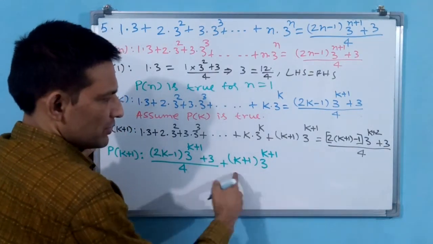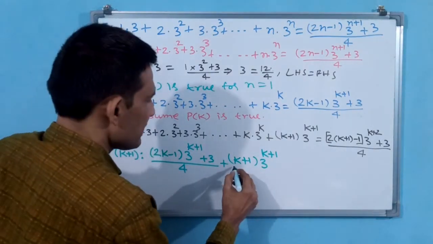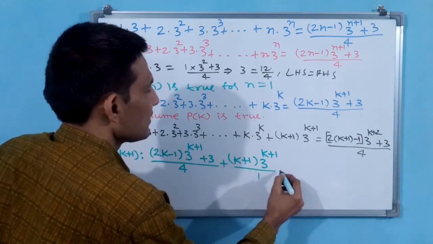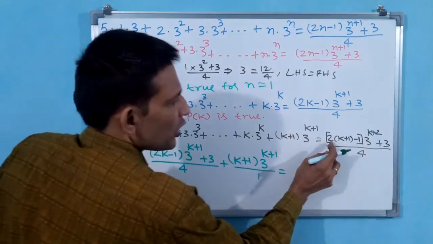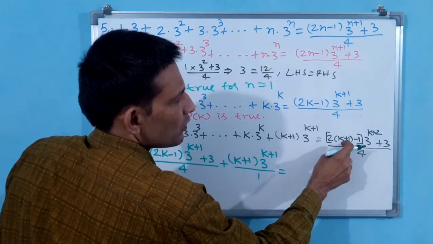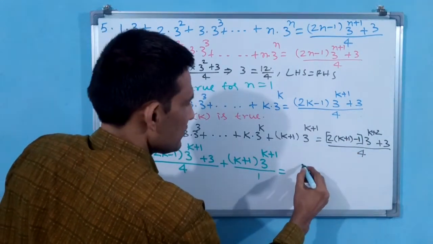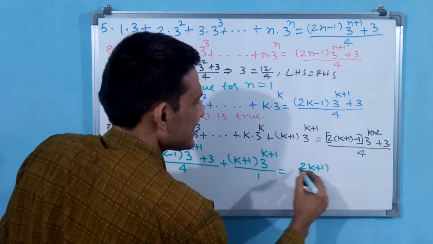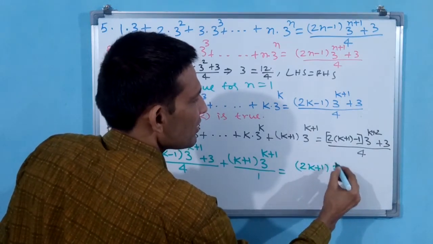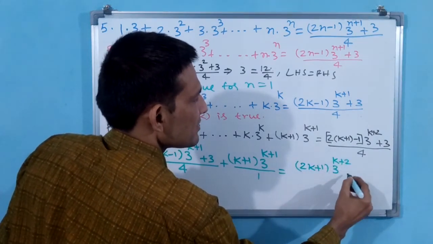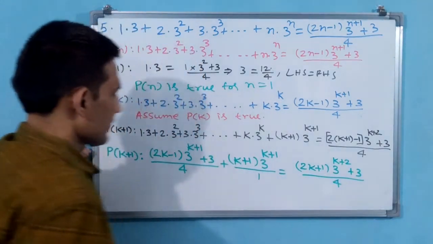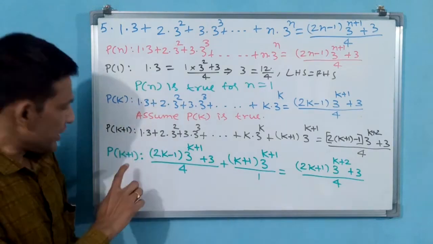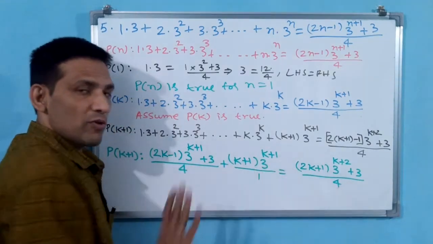Shall I write divided by 1? Definitely you can write it is equal to this. Also you simplify. Why? Because you see 2k plus 2 minus 1, that is 2k plus 1, you write (2k plus 1) into 3 power k plus 2, plus 3, divided by 4. Okay, this is statement P(k plus 1). Already you have written equal to.